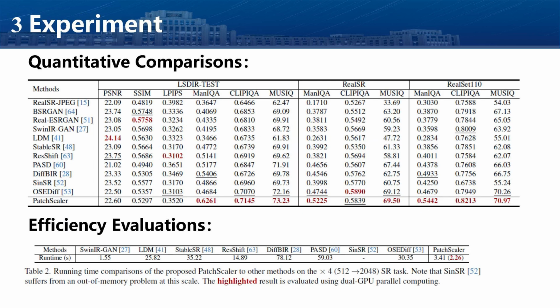Now let's move on to experiments. We evaluate PatchScaler against state-of-the-art SISR methods on both synthetic and real-world datasets. Our model outperforms others in perceptual quality metrics such as MANIQA, CLIPIQA, and MUSIQ. In terms of efficiency, PatchScaler significantly reduces the runtime. It's up to 4 times faster than previous diffusion models like ResShift. Moreover, our method supports multi-GPU parallelism, enabling even faster inference.